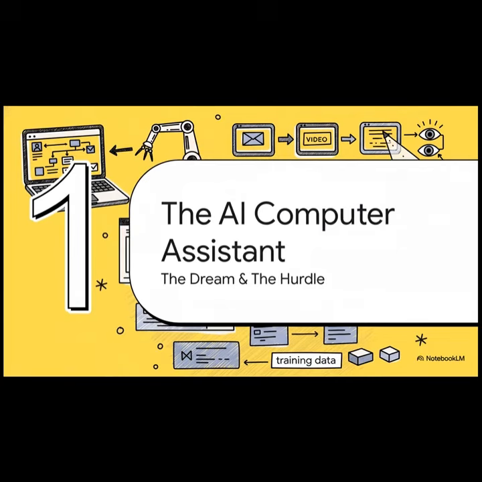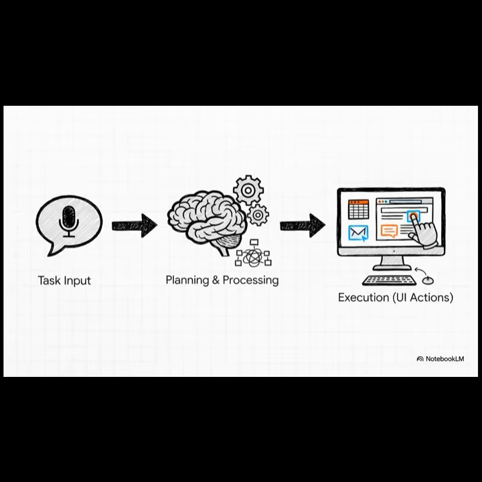Okay, first things first, let's talk about the grand vision here. We're talking about creating AI assistants that can genuinely, truly operate our computers for us. In the field, these are known as computer use agents. So, a computer use agent, or CUA for short, is pretty much what it sounds like. It's an AI that can use a computer.